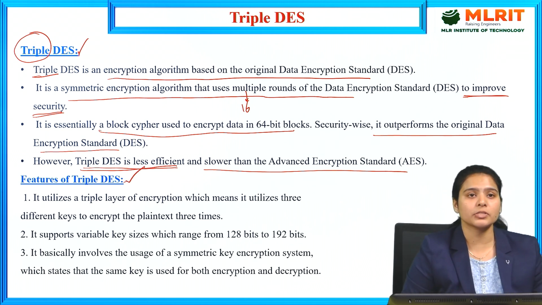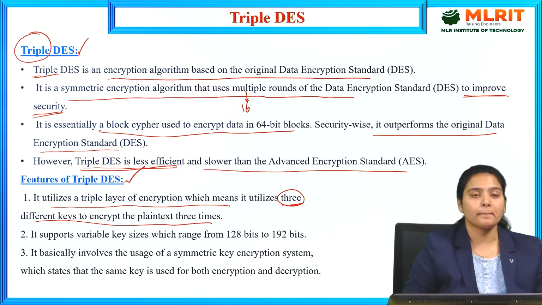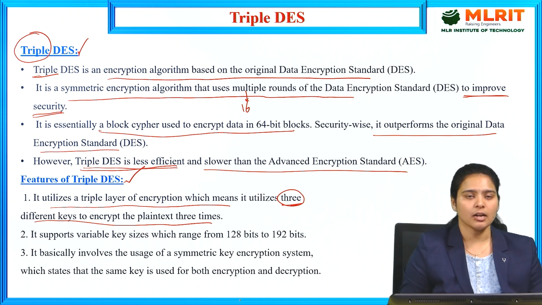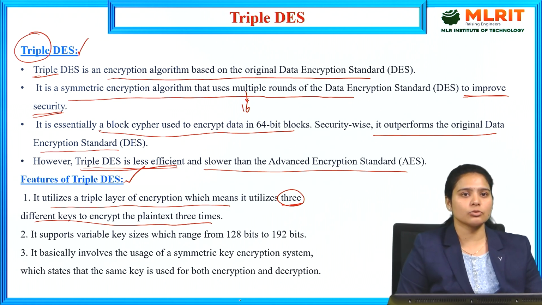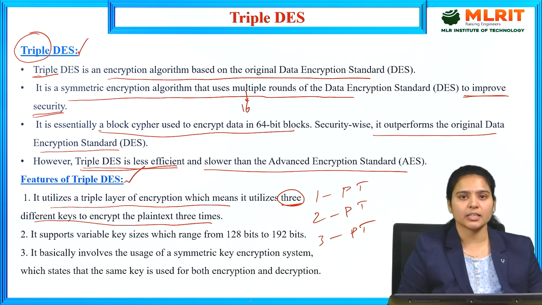The next topic is the features of Triple DES. What are the features, how does it work, and what is performed? It utilizes a triple layer of encryption. There are 3 different keys to encrypt the plain text 3 times. In the DES we did only one pass over the plain text, with the left side and the right side. But in Triple DES we use 3 different keys to encrypt the plain text 3 times: one key for the first pass, a second key for the second pass, and a third key for the third pass.